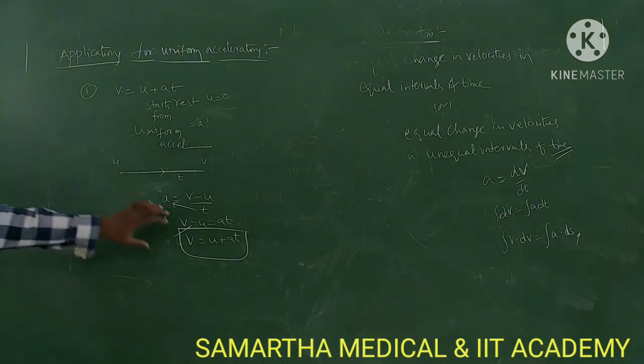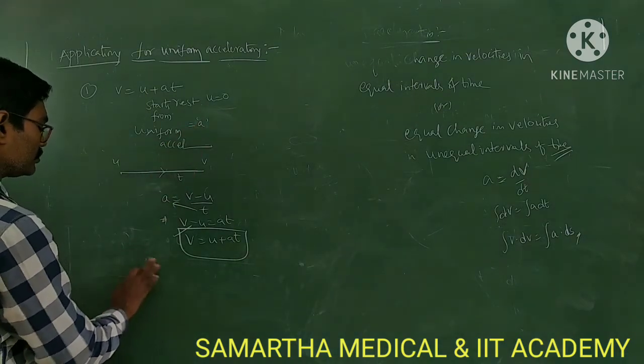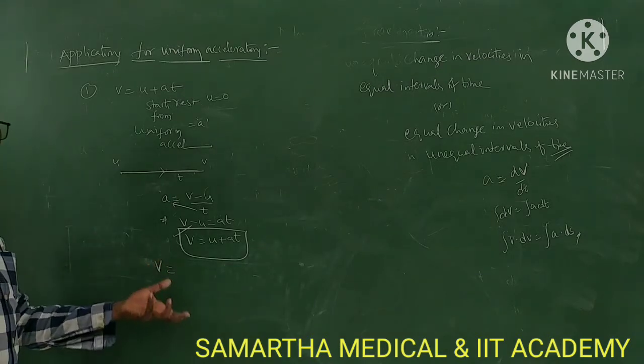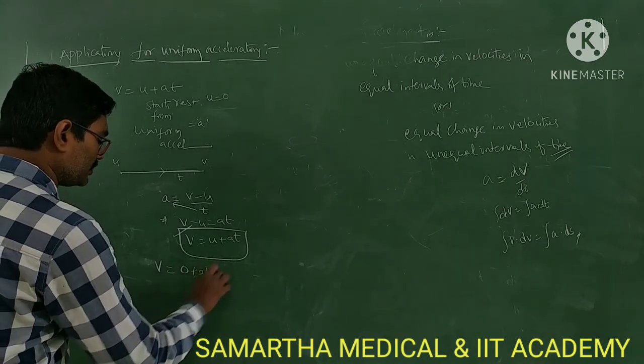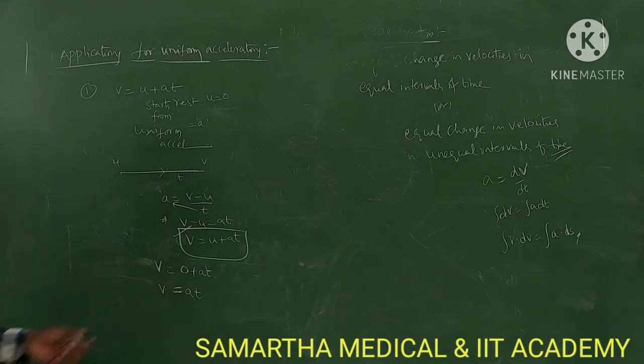Now by using these conditions we are going to find. Suppose a body starts from rest, then u is equal to 0, then v is equal to 0 plus at. So v is equal to at. One more point you should observe: acceleration is uniform, that means constant.